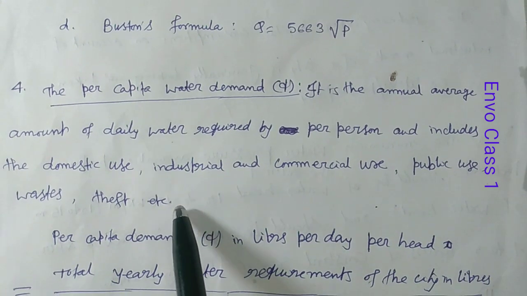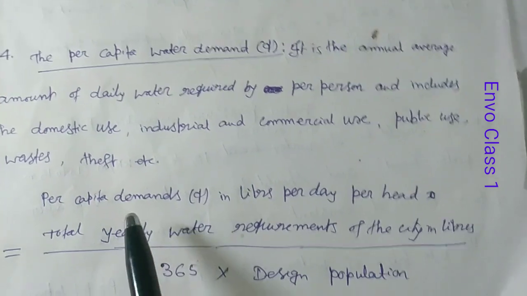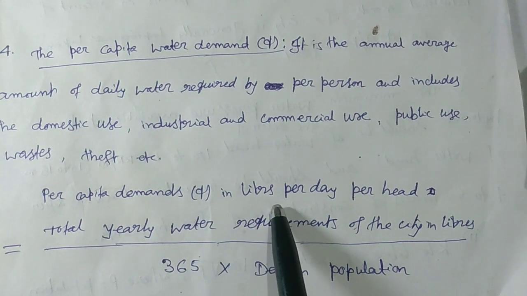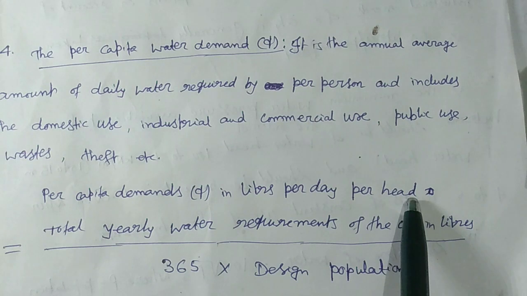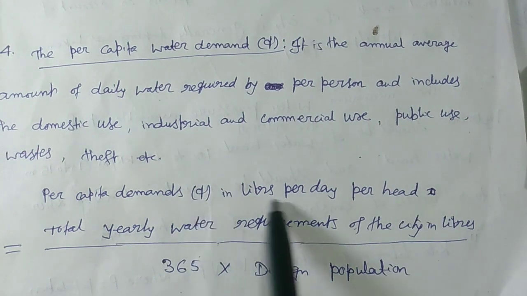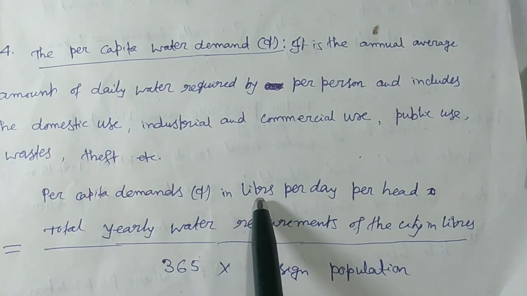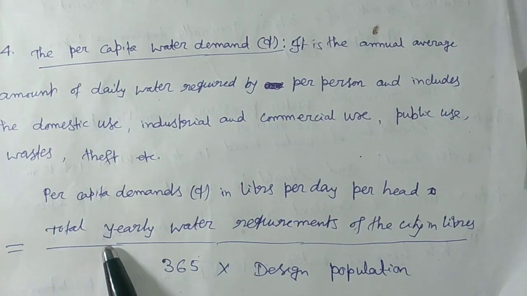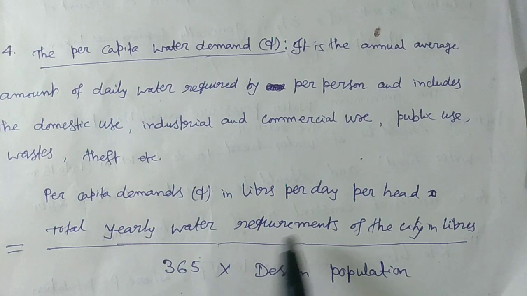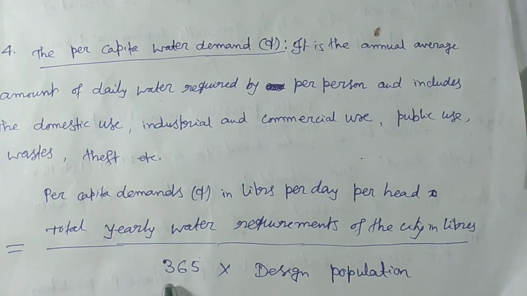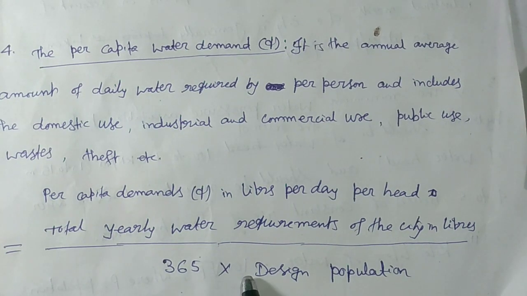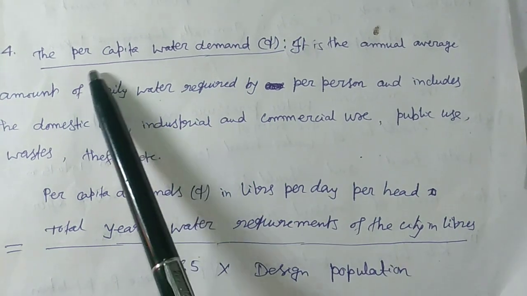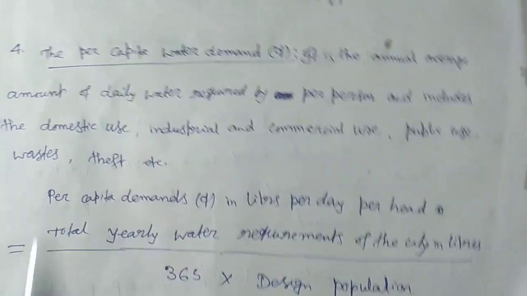Okay. And what is the expression? The expression is per capita demand small q in liters per day per head. You remember these terms. Liters per day per head. Okay. Equals to total yearly water requirement of the city in liters per 365 into design population. Okay. So this is the expression for per capita water demand.